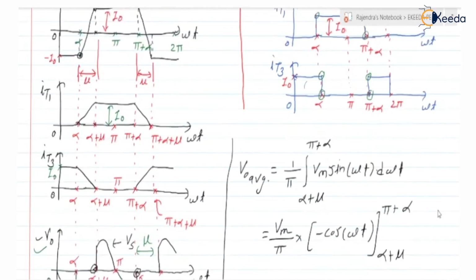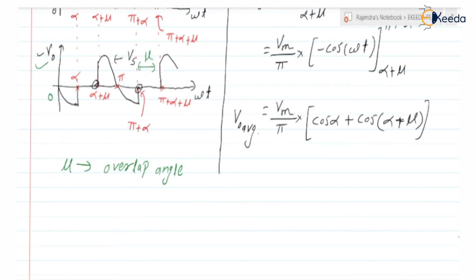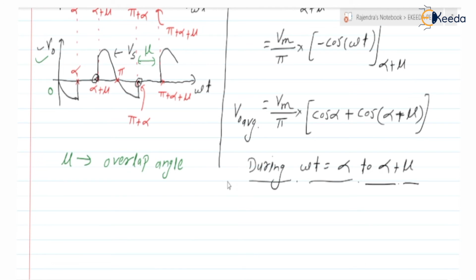Can we draw the equivalent circuit for the interval alpha to alpha plus mu, that is, omega t equal to alpha to alpha plus mu? During this interval we can draw the equivalent circuit as follows. Here we have Vs, the supply voltage, which is positive.